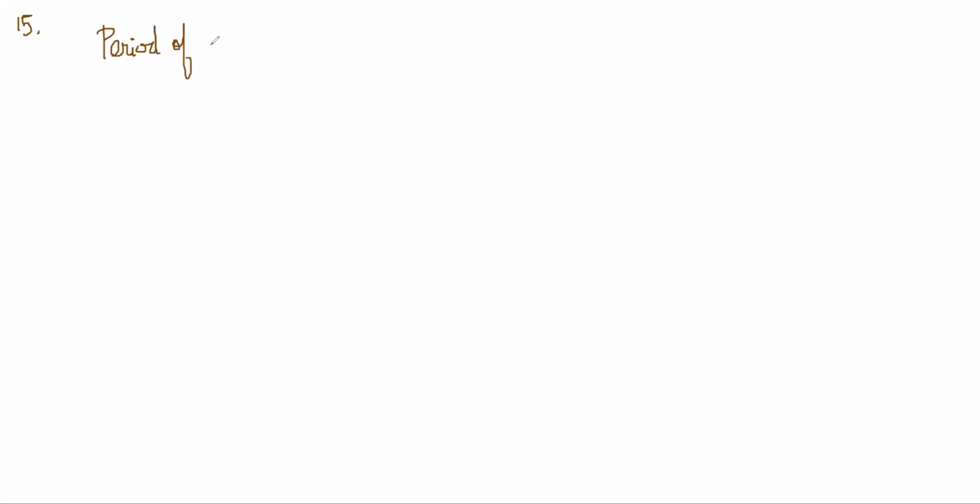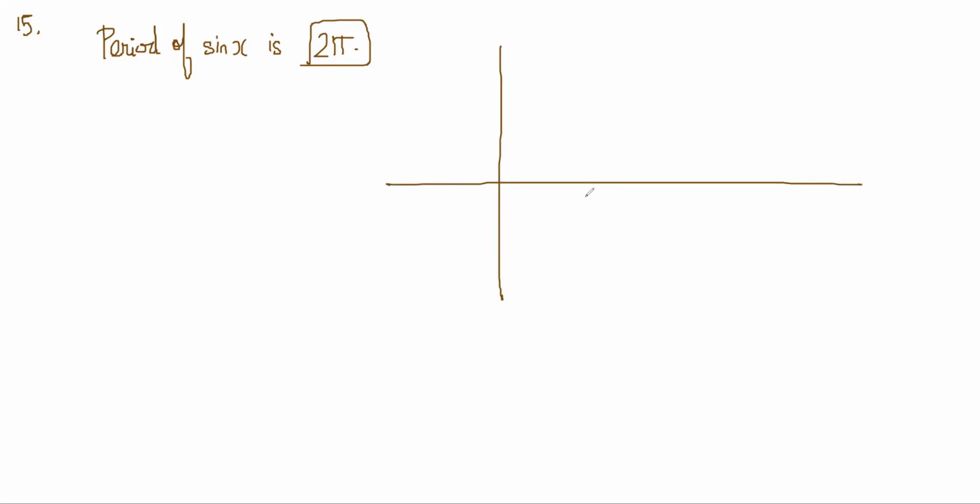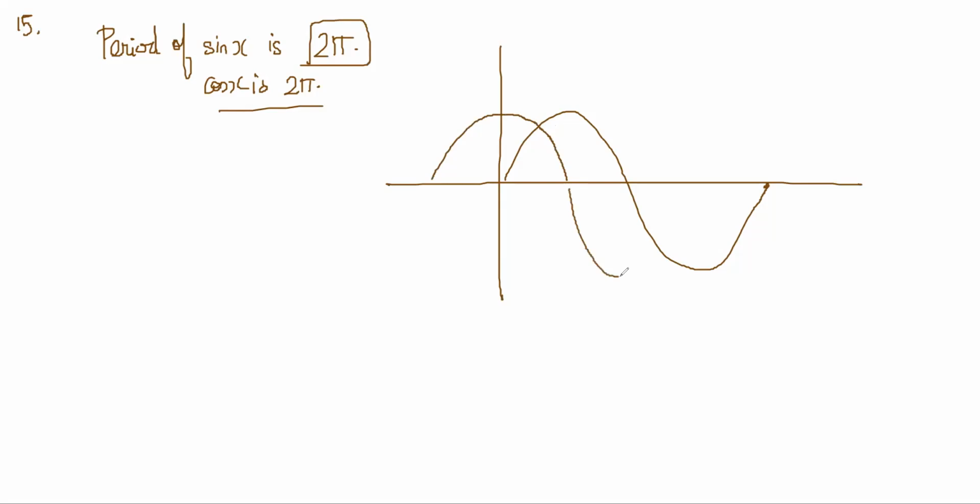Period of sin x is 2 pi, because after 2 pi, sin x values keep repeating, right? This is the graph of sin x, no? Cos x is also 2 pi, because it repeats after 2 pi. Cos x is just going to be shifted a little bit, right? This is cos x. But on the other hand, tan x is pi.